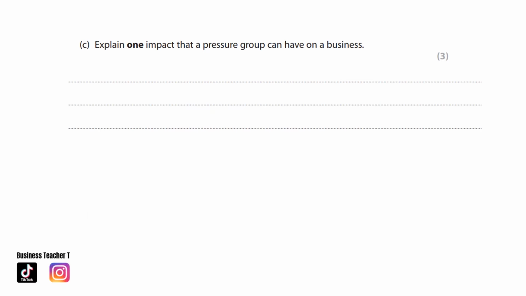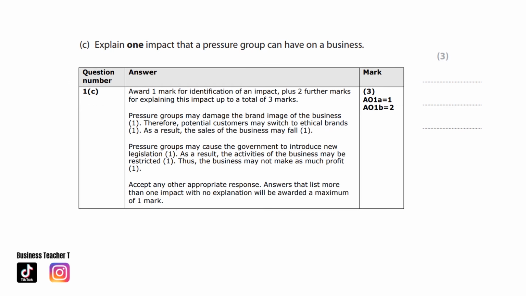Explain one impact that a pressure group can have on a business. Pressure groups may damage the brand image of the business. Therefore, potential customers may switch to ethical brands. As a result, the sales of the business may fall.